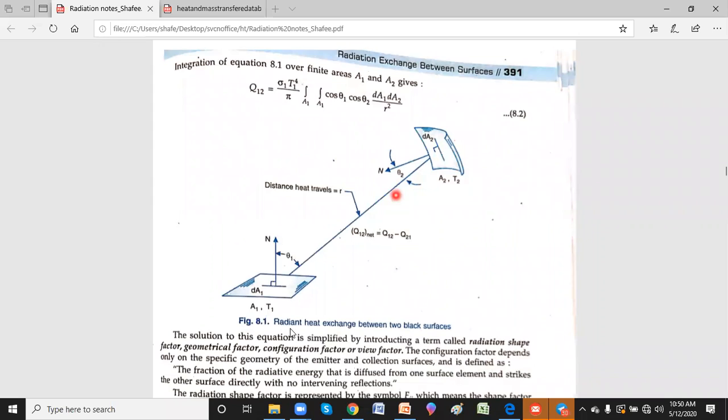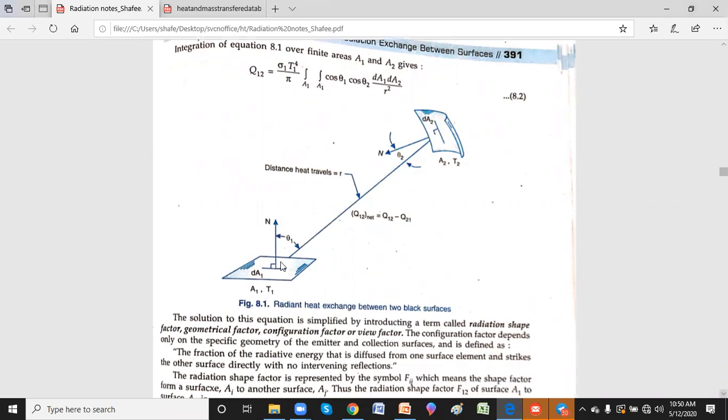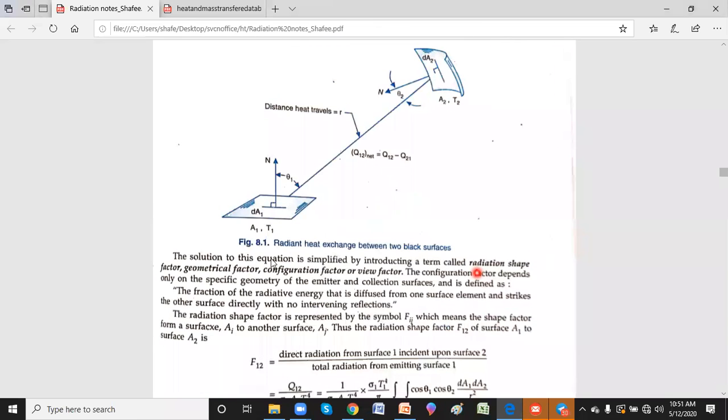That fraction F is called the shape factor. It is also called the radiation shape factor, a geometrical factor, a configuration factor or a view factor. Obviously it depends upon the geometry of the surface.